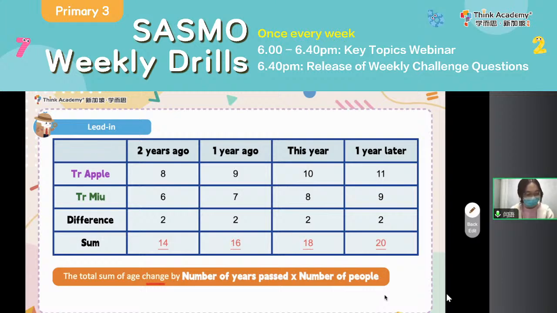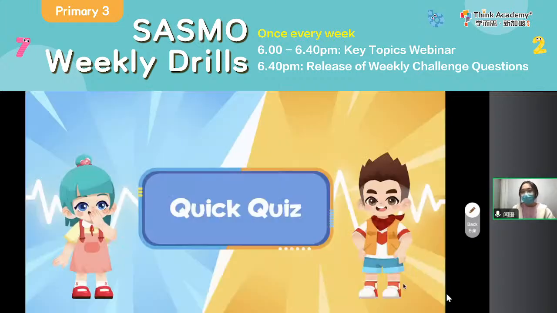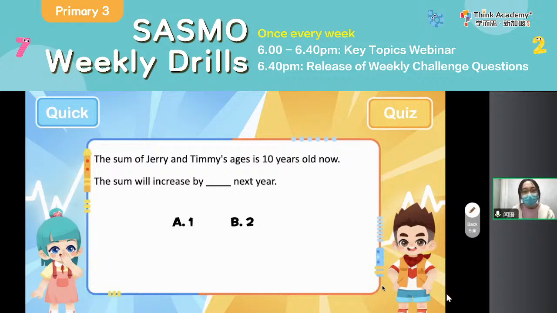Yes or no? Yes, okay, I see that. Most of you already figured out. Good job. So again, are you ready for the third round of quick quiz? So this time I only give you 3 seconds for each question, okay? Ready? The sum of Jerry and Timmy's ages is 10 years old now. So the sum will increase by how many years next year? Think about it. 3, 2, 1.